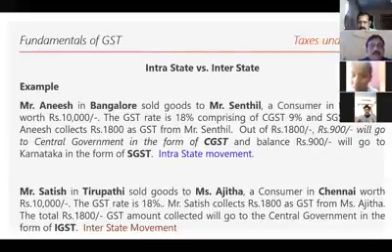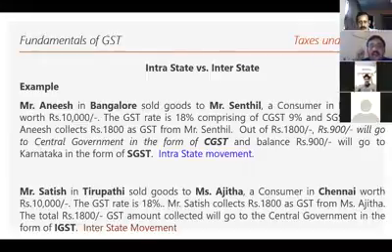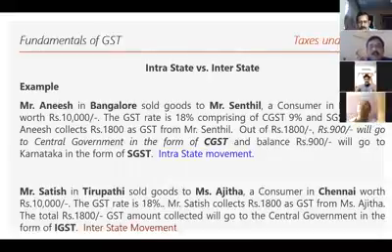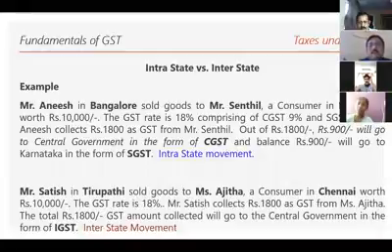Now, when Anish sells the goods to Mr. Sendil in Bangalore, he collects the GST tax from Sendil and he pays to the government. When he pays to the government, that 18%, he will pay 9%, that is 900 rupees, in the form of CGST to the central government and 9% in the form of SGST to the state government.